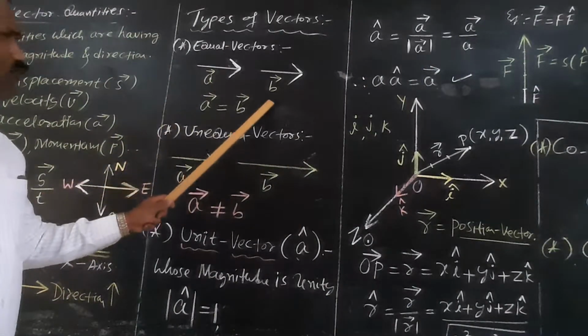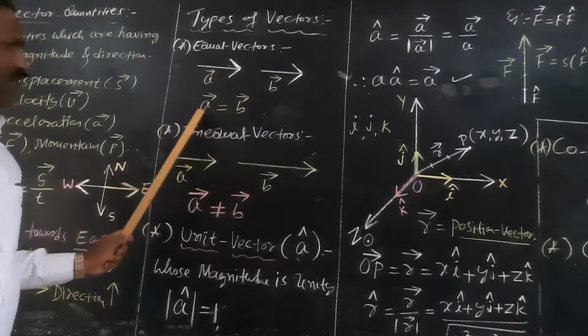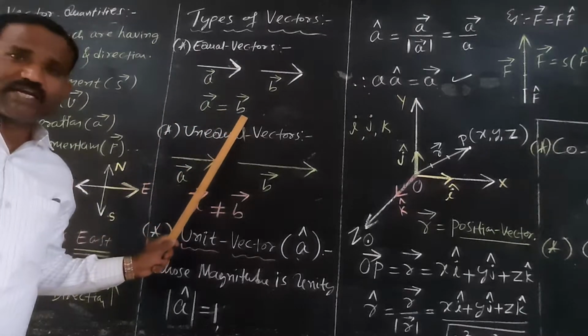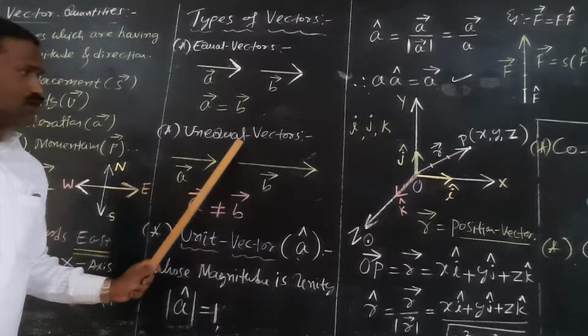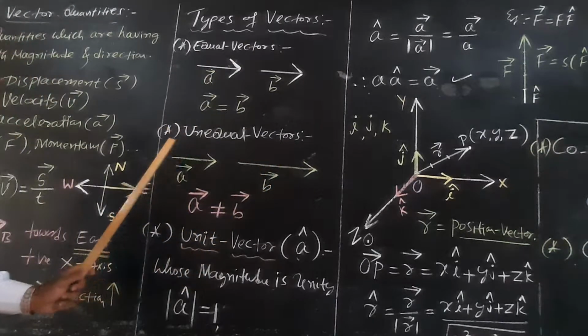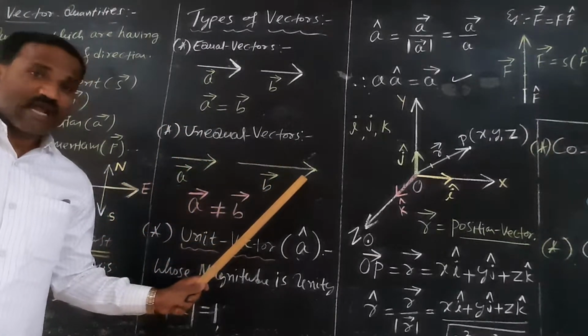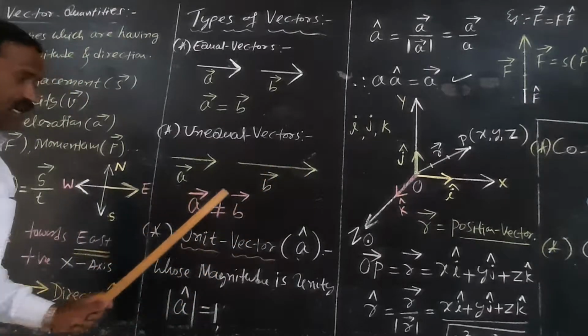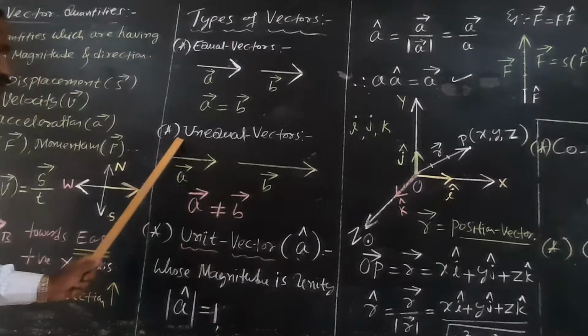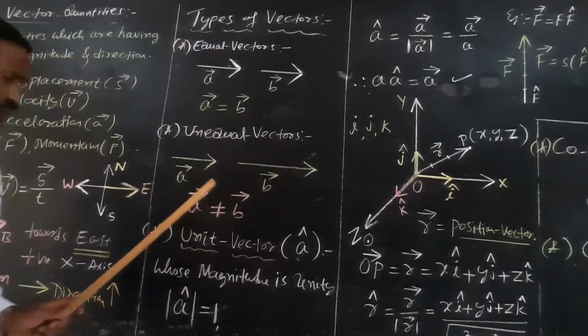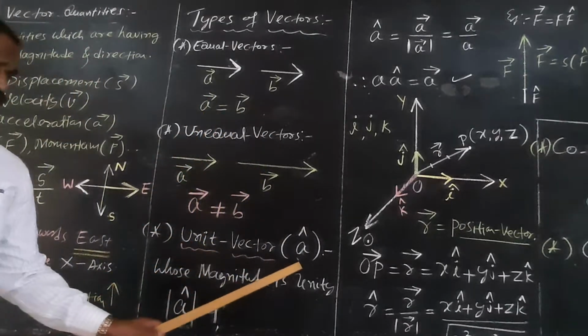Two or more vectors having the same magnitude and acting along the same direction are said to be equal vectors. What are unequal vectors? Two or more vectors acting along the same direction but not equal in magnitude are said to be unequal vectors. So, a very important concept now.